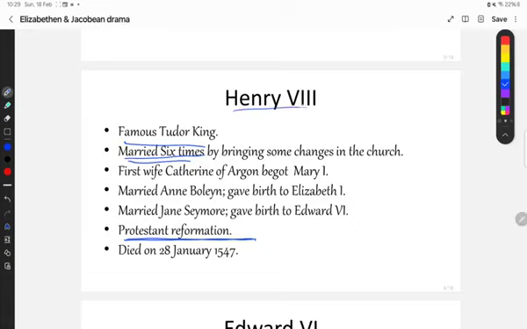So how did Henry the 8th marry for the 6th time? Let's know it first. Henry the 8th married Catherine of Aragon for the first time, as his first wife was Catherine of Aragon. Mary the First was born to Catherine of Aragon and Henry the 8th. But Henry the 8th was expecting a baby boy who would succeed him on the throne of